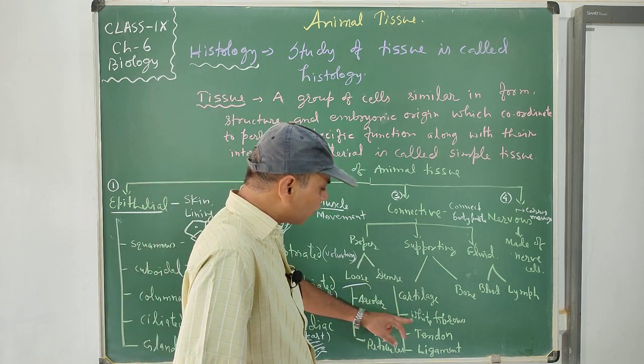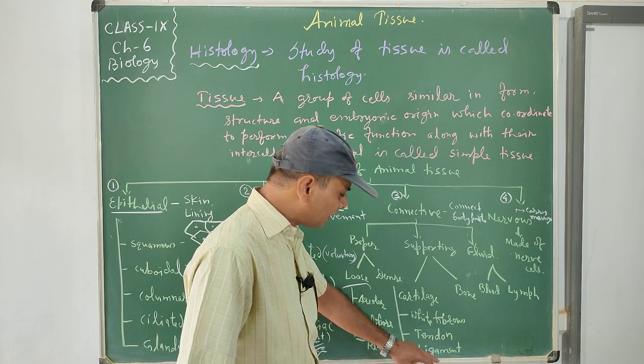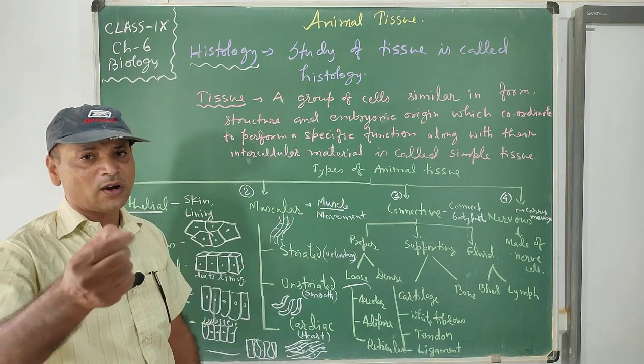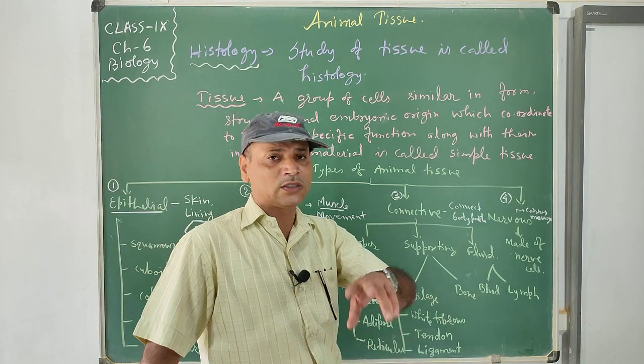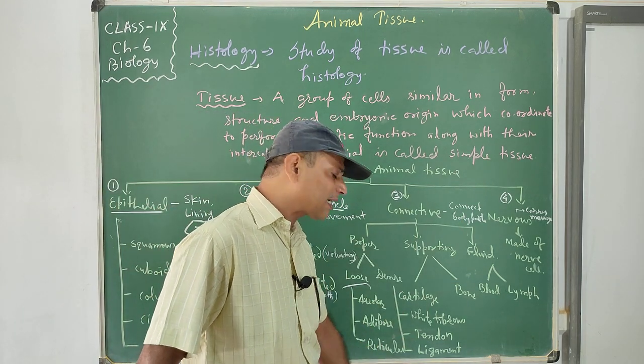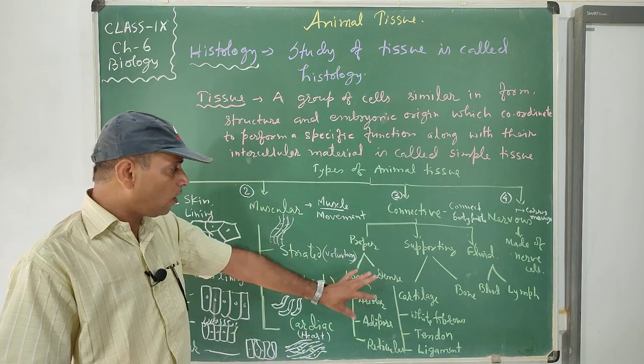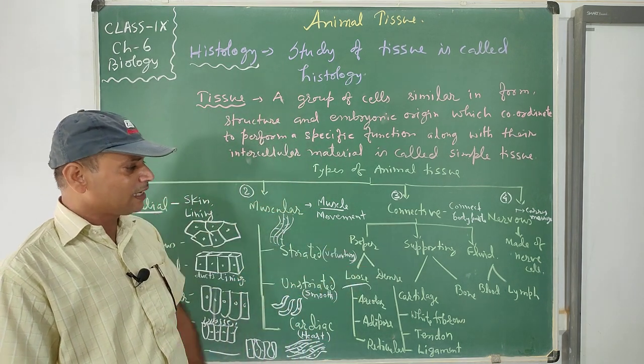Dense connective tissue has white fibrous tissue, tendon and ligament. White fibrous connective tissue also has a connecting property. Tendon connects bone to muscle and ligament connects bone to bone. So they are all connective tissue that always connect things together.